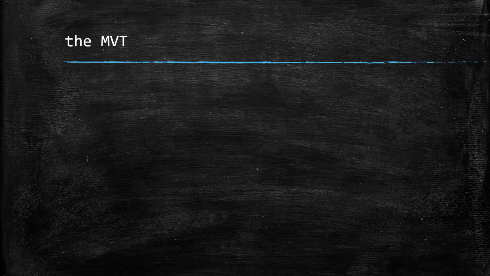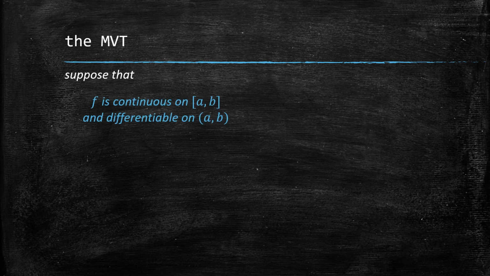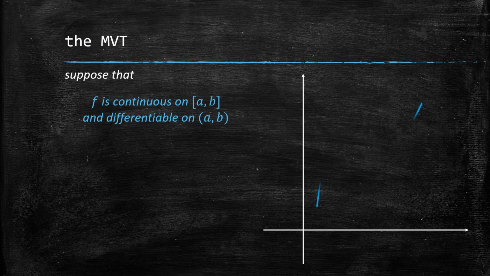So let's look at a formal statement of the MVT using proper math speak and math notation. There are a couple of conditions that have to be met for the theorem to apply, and they are that f is continuous on the closed interval [a, b] and differentiable on the open interval (a, b). We'll explain the closed interval and open interval a little later in the video, but let's just have a look at a function that is definitely continuous over, let's call that a and that b. And it's differentiable in that there are no discontinuities or corners or cusps of any sort.